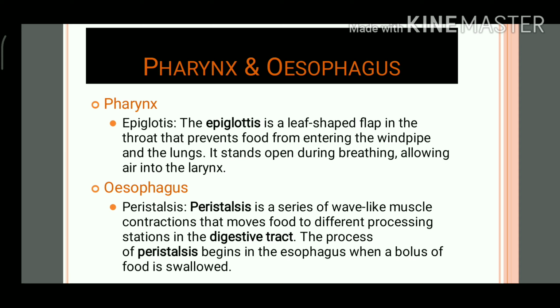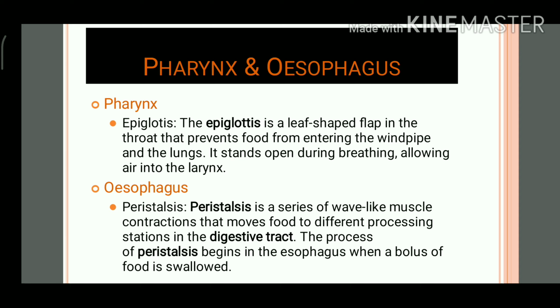And about the esophagus, the key term in the pharynx is the epiglottis. This is a leaf-shaped flap in the throat that prevents the food from entering the windpipe and the lungs. It stands open during breathing, allowing the air into the larynx. So that is a very important function of the epiglottis.